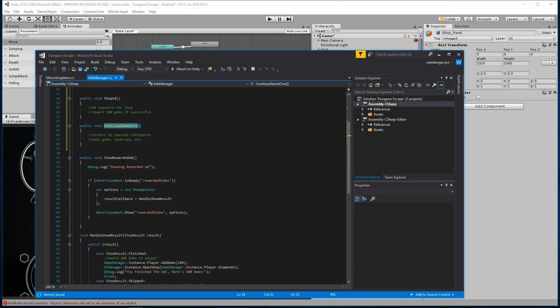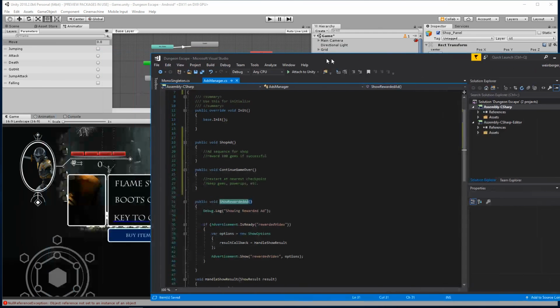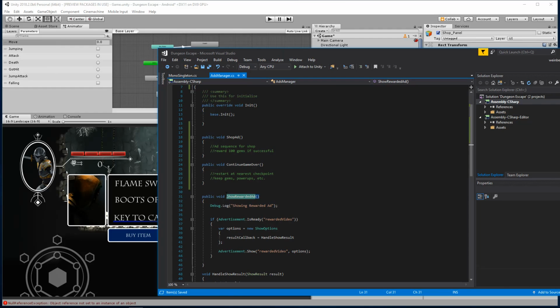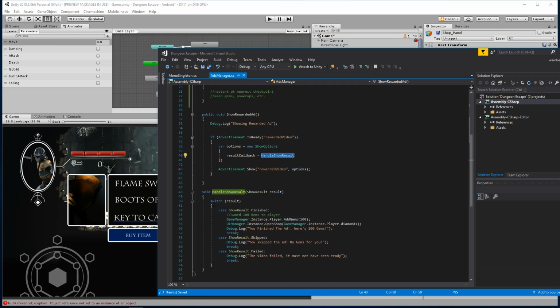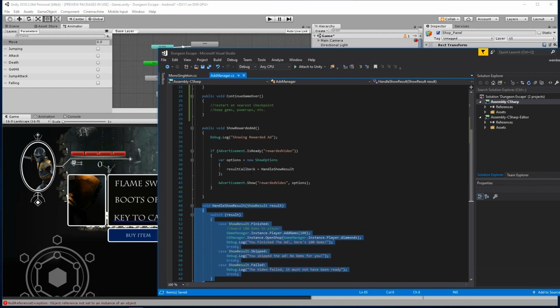So what I want to start doing now is we need to reword a bunch of this stuff. The way this currently works is the button on this "click here for 100 Gs" currently calls the show rewarded ad method, and this is what we want to change. Right now it's automatically going to call this handle show result, which is for the shop system. That's not what we want anymore. Basically, we're going to modify what this handle show result is.